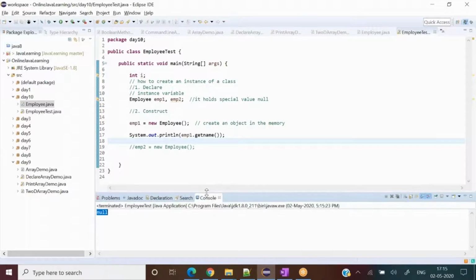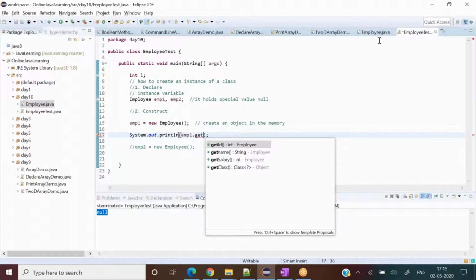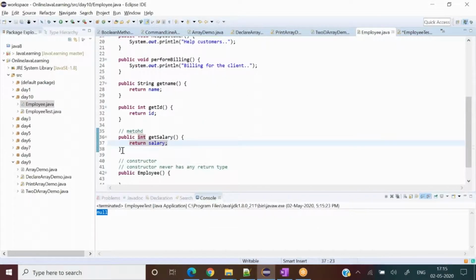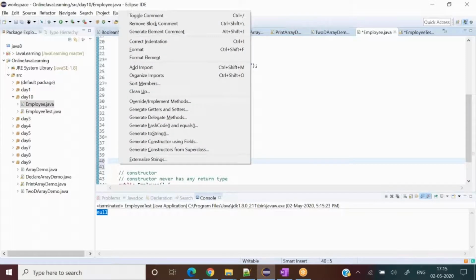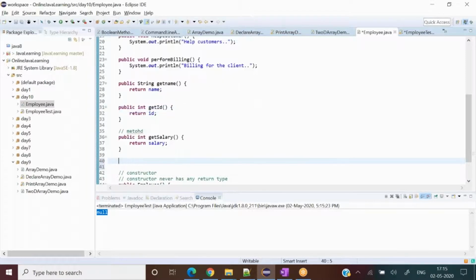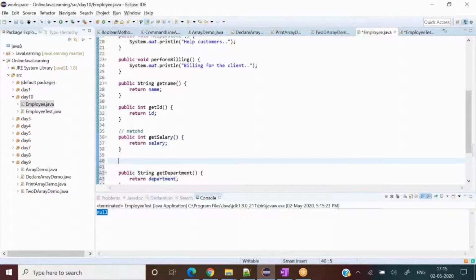Yes, null. The same way if I write getDepartment. I didn't write the department getter, so let me quickly write it as well. Let me take a shortcut. Okay, I have written the department getter in that way.